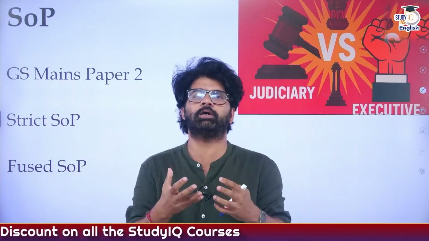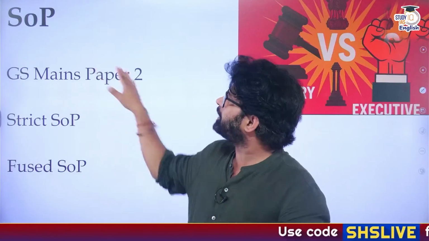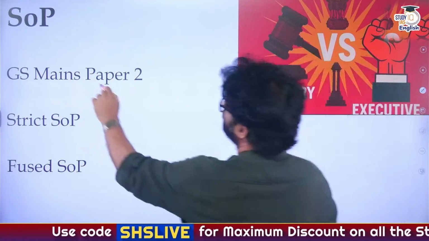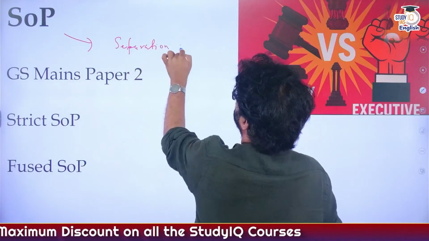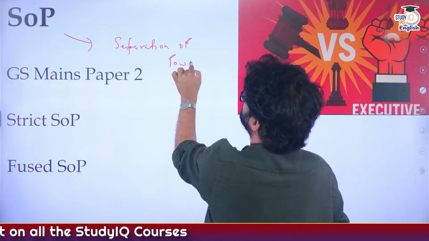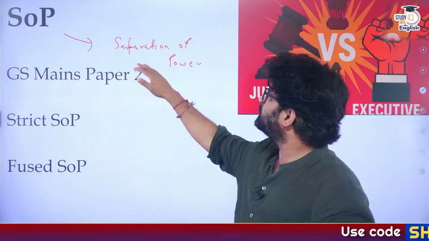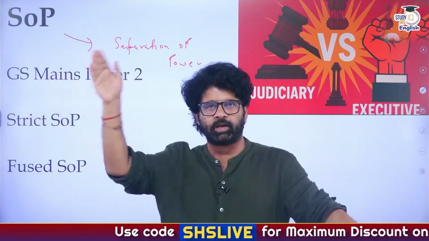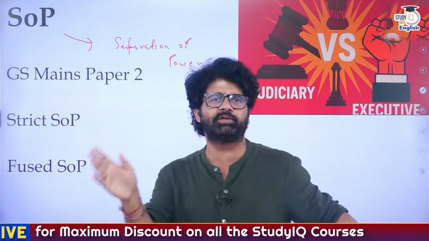Now let's come to other keywords which we need to know if you want to understand this article and basic theory in general. SOP. What is SOP? Standard operating procedure? No. SOP is separation of power. This separation of power concept was given by Montesquieu. Again, phonetics friends, pardon me if I'm pronouncing the name wrong. What is the basic concept of separation of power? Legislature will work in their own domain, executive will work in their own domain, judiciary will work in their own domain. Strict SOP is there in the US.